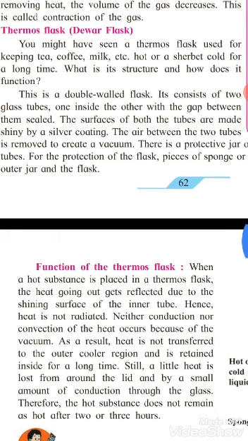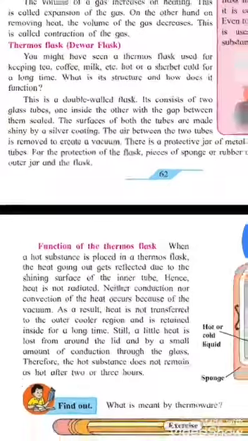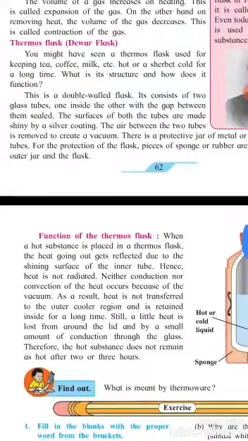This is a double wall flask. It consists of two glass tubes, one inside another, with the gap between them sealed. The surfaces of both tubes are made shiny by a silver coating. The air between the two tubes is removed to create a vacuum.